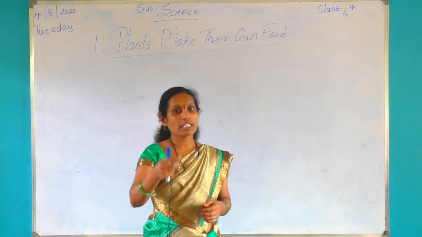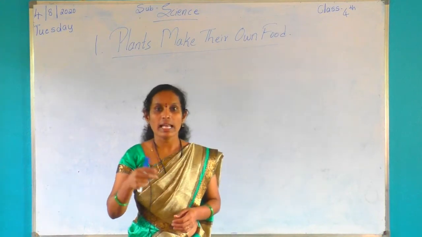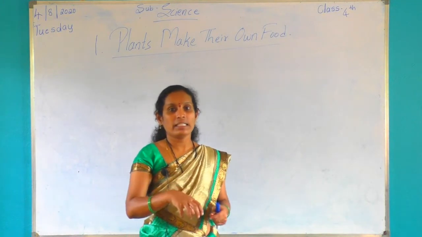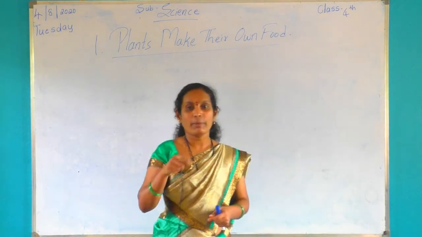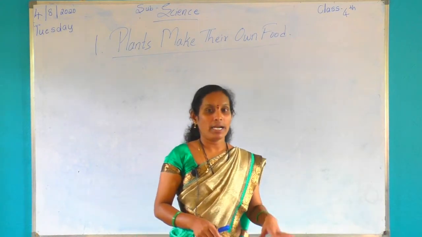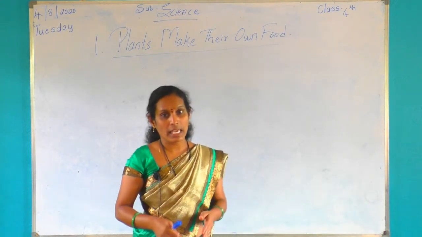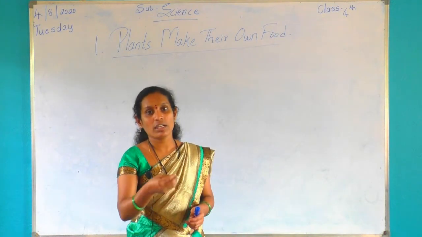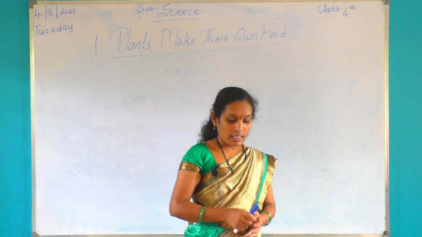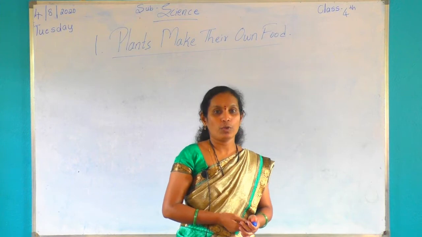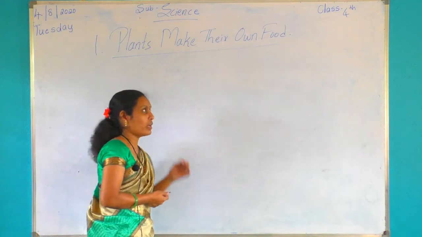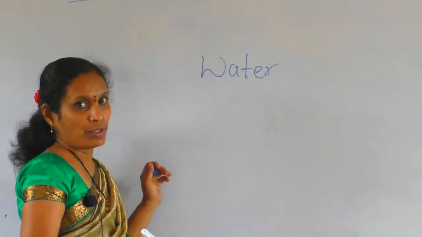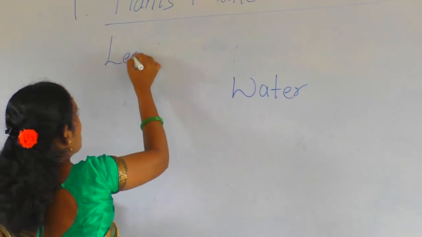Okay, if mummy is preparing something to eat like upma, first what will she do? She will keep ready all the ingredients. Afterwards, she will prepare upma for us to eat, right? But plants also do the same thing. How? Plants also collect all the ingredients needed for the food. A plant needs water to make food. First, plants need water to make food.